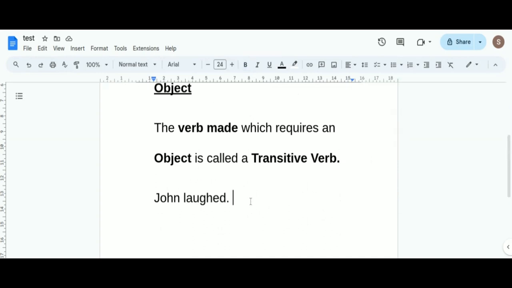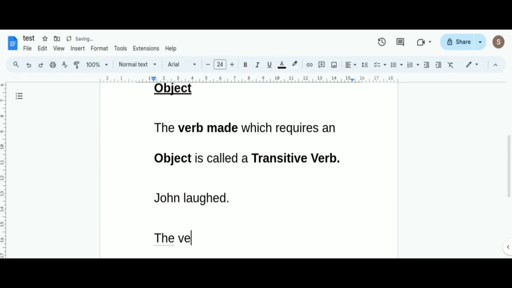Now next, come to the next sentence. When I say John laughed, I make complete sense. So the verb by itself makes good sense. Such a verb as the verb loved, that does not require an object but makes good sense by itself, is called an intransitive verb. So therefore, let me write it.